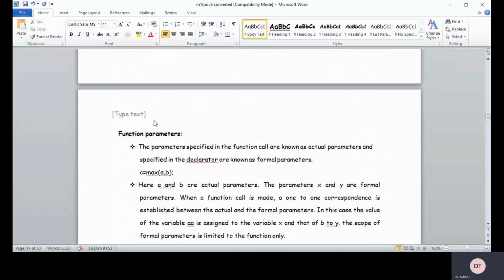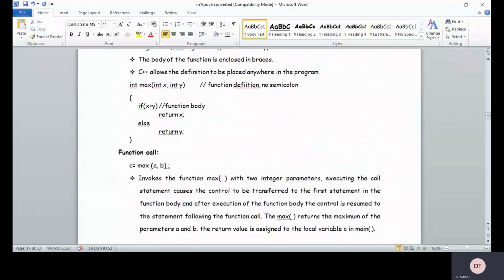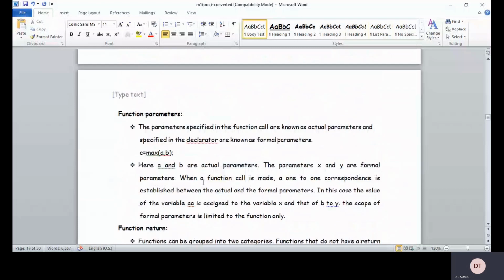Then come to the function parameters. Say a and b are called what? Parameters, because they are present inside the parentheses. That is the reason why they are called parameters. The parameters specified in the function call are known as actual parameters, and those specified in the declarator are known as formal parameters, right? As I already mentioned, actual parameters and formal parameters, right?